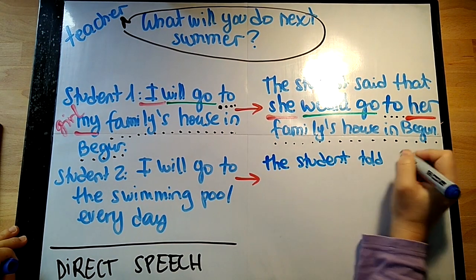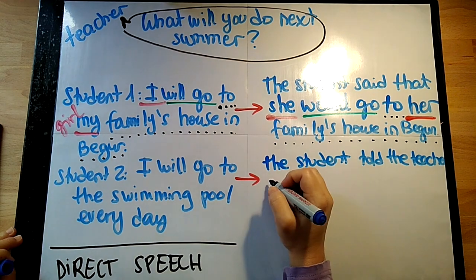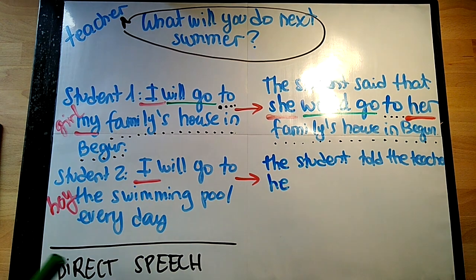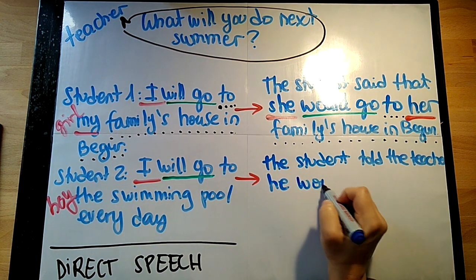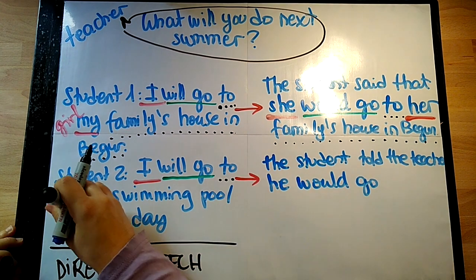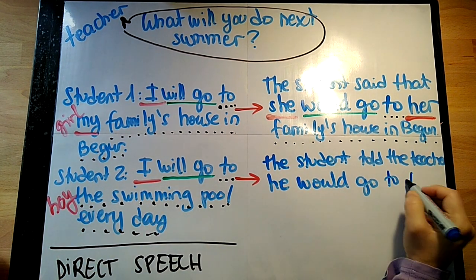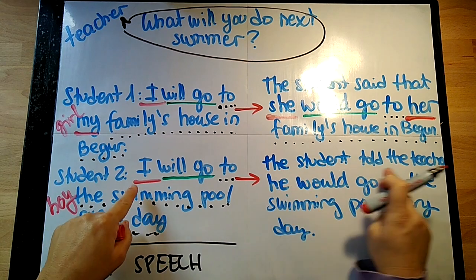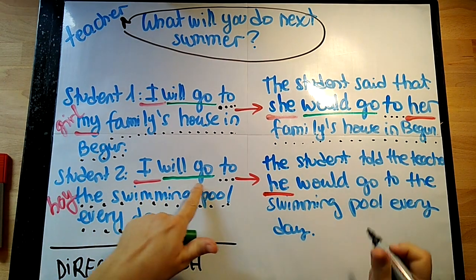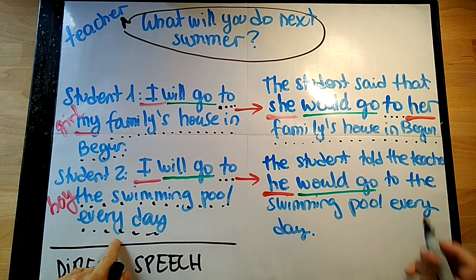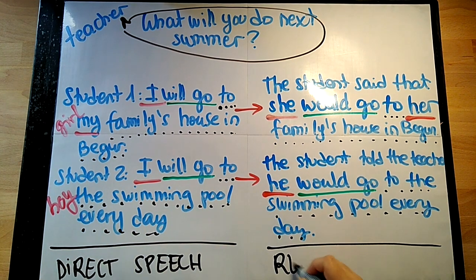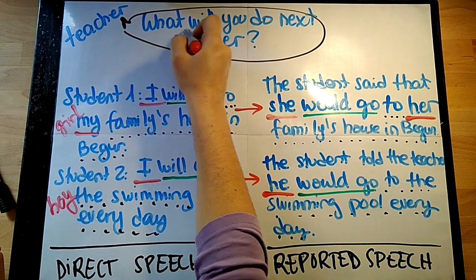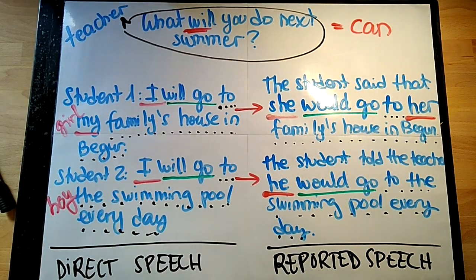The second sentence, we could use the verb told. The student told the teacher. Then this student is a boy, so we will continue with he. Then again, will go will be substituted by would go. And we just finish the sentence with the rest of the information. So, again, we used he because it was a boy student, would go because it was a future will go, and then we just added the rest of the information. These are two examples again of reported speech. But careful, because will works the same way as the verb can.